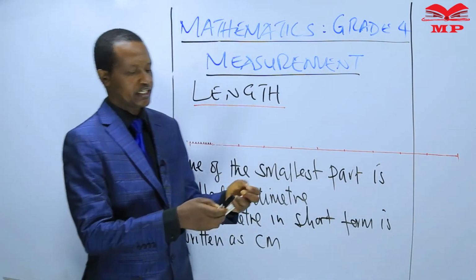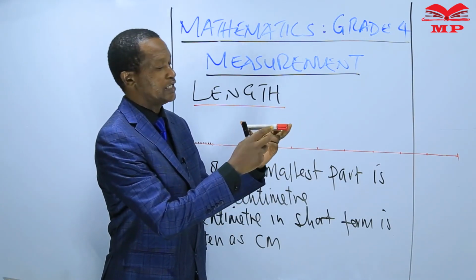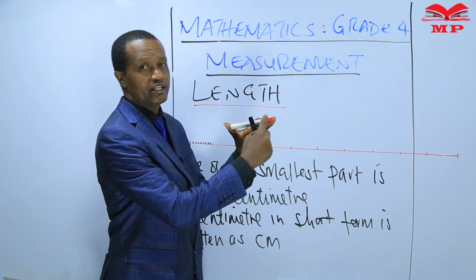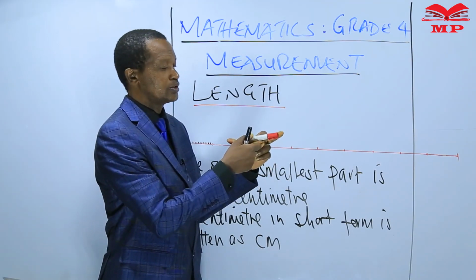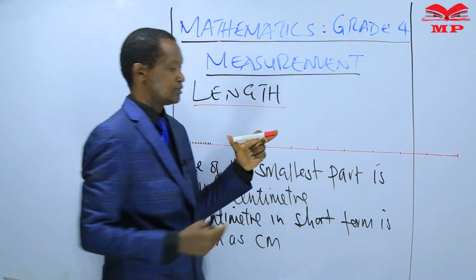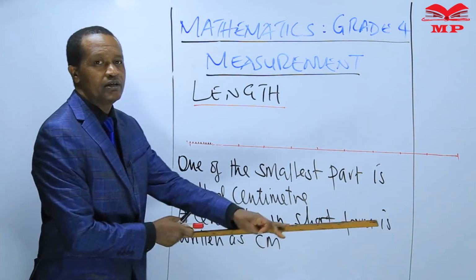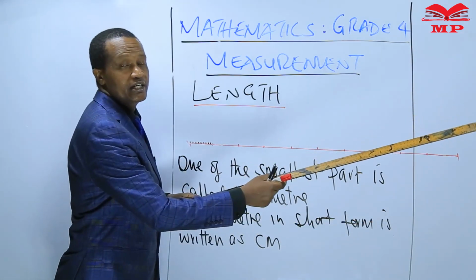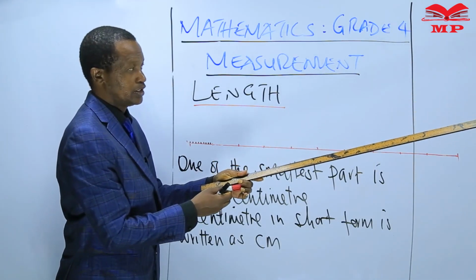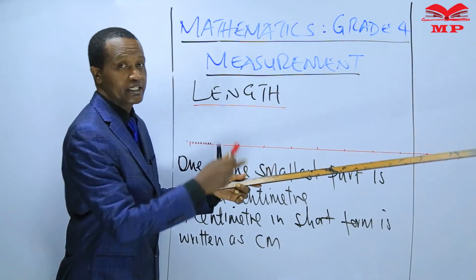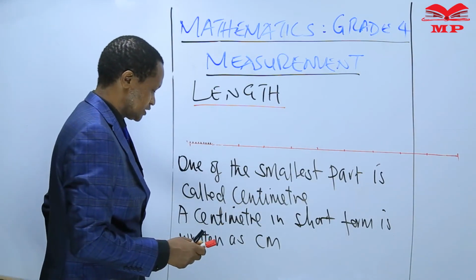If you have a short length like my pen, from this point to this point, this is a short length. To measure the length of this marker pen, I can use centimeters. This is a 1 meter ruler. I can use a 1 meter ruler to measure it, because I know that 1 meter is equal to 100 centimeters.